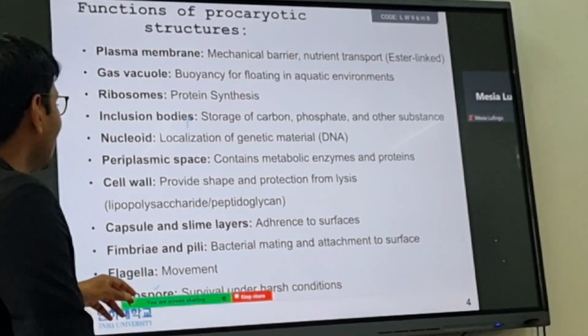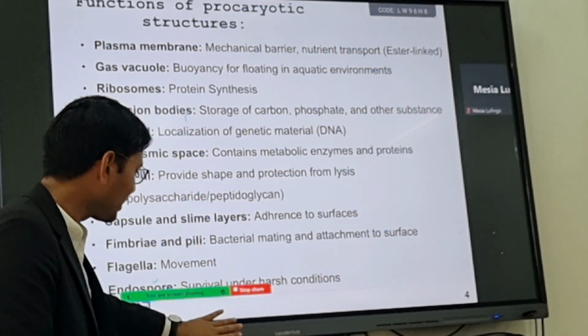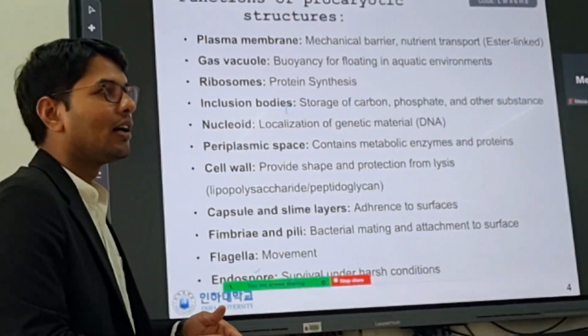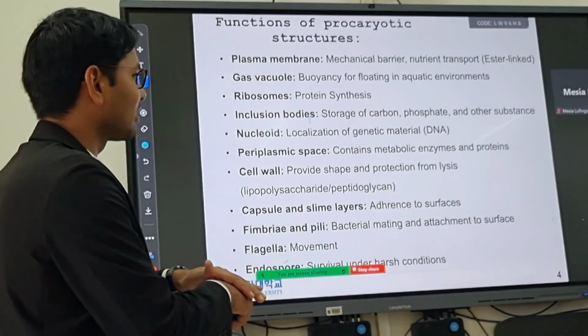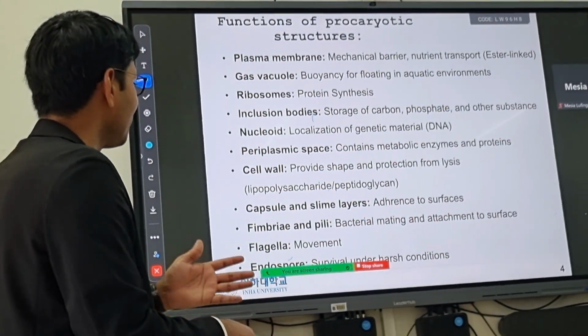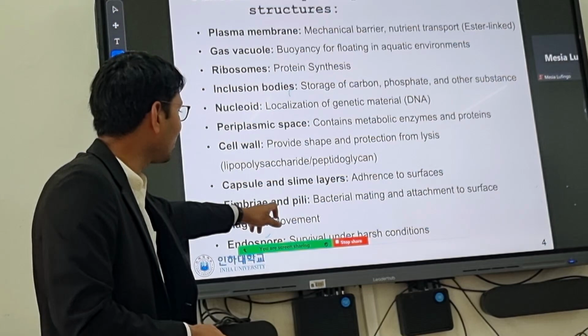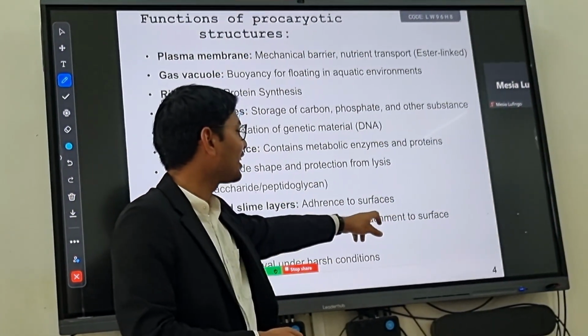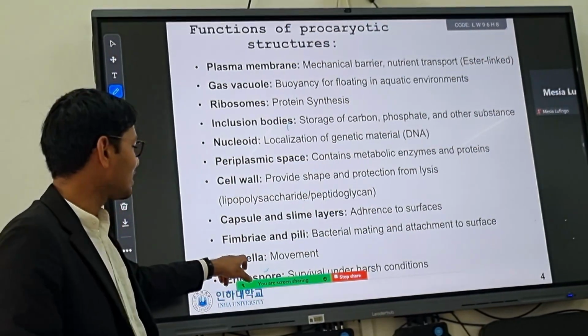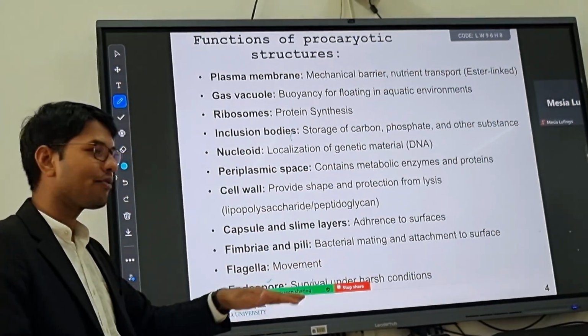And then the slime layer. The purpose of the slime layer is to attach bacteria to surfaces like solids or soil. It helps them adhere, with some kind of epoxy. We can say EPS. And then we have fimbriae and pili. These are used by the bacteria for mating and attachment to surfaces. Finally, flagella, which are used for the movement of the bacteria from one place to another.